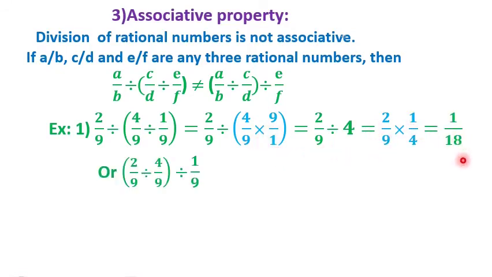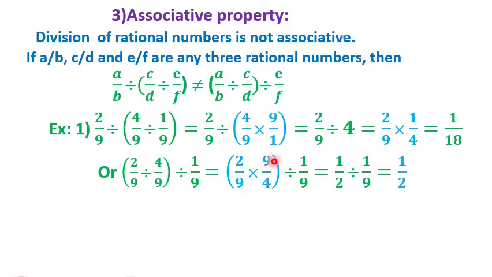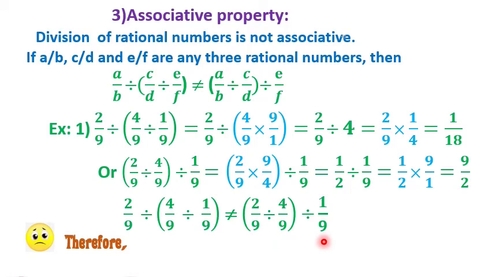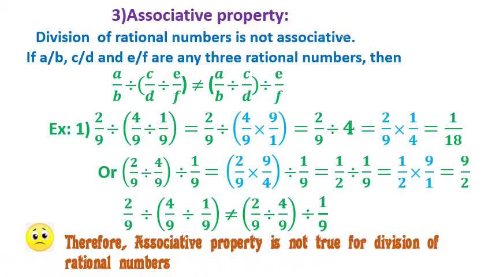(2 by 9 divided by 4 by 9) divided by 1 by 9 is equal to 1 by 2 divided by 1 by 9, which is equal to 9 by 2, and 2 by 9 divided by (4 by 9 divided by 1 by 9) is not equal to (2 by 9 divided by 4 by 9) divided by 1 by 9. Therefore, associative property is not true for division of rational numbers.